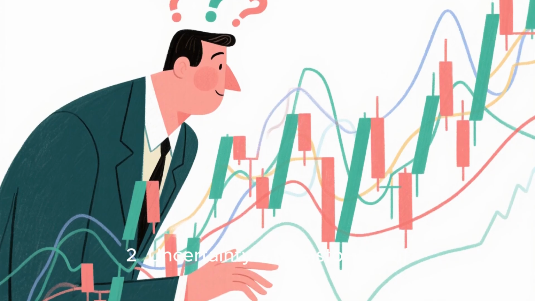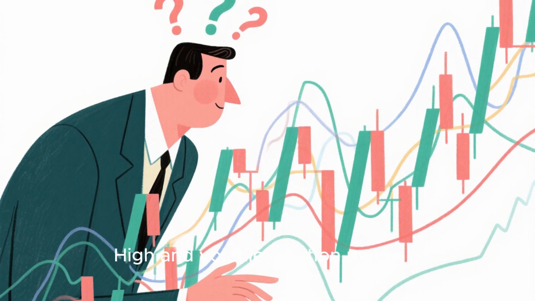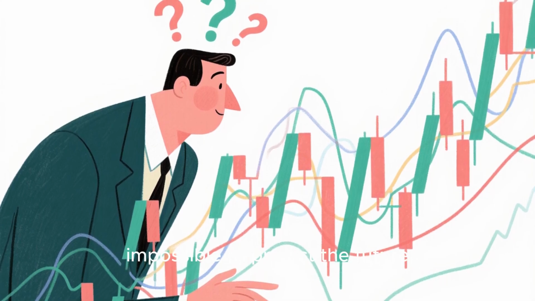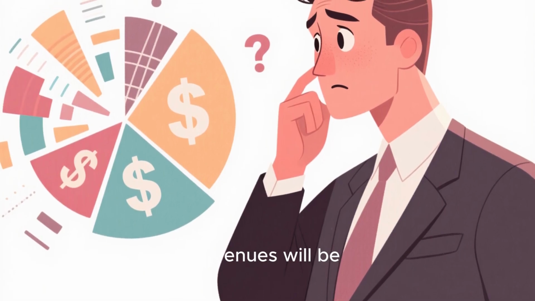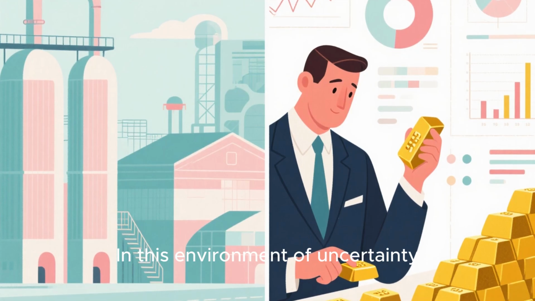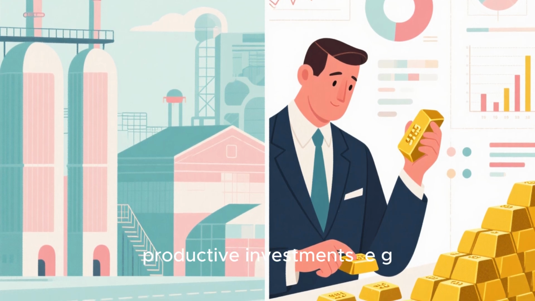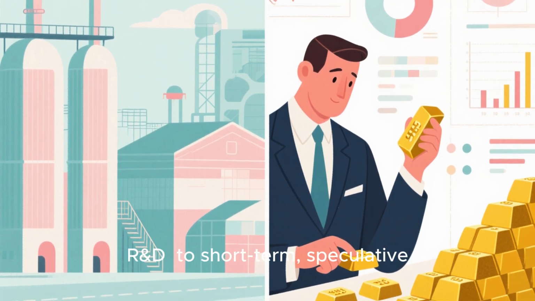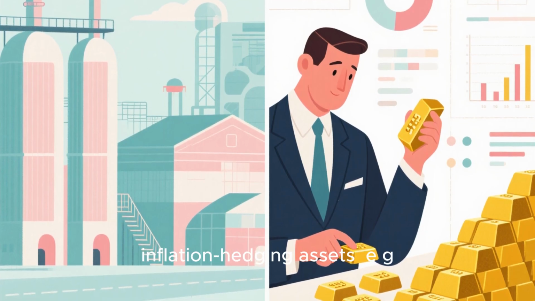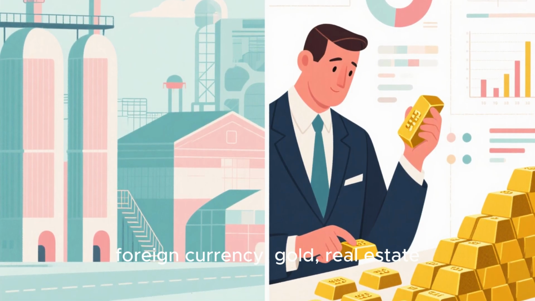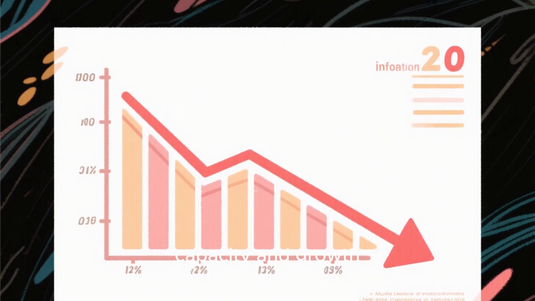2. Uncertainty and distortion of investment decisions. High and volatile inflation makes it impossible to predict the future. Businesses cannot know what their future costs or potential revenues will be. In this environment of uncertainty, they shift from long-term, productive investments, e.g., opening a new factory, R&D, to short-term, speculative, inflation-hedging assets, e.g., foreign currency, gold, real estate. This hinders the economy's productive capacity and growth.